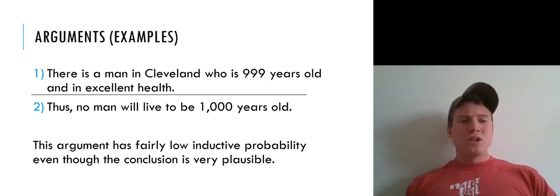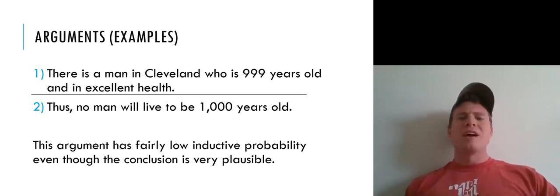So the conclusion of this argument, that no one will live to be 1,000 years old, would be implausible given the truth of the premise, right? So what we want to highlight with these examples is that inductive probability is about the evidential link between the premises and conclusion. It's not about the intrinsic plausibility of the premises and the conclusion looked at individually.